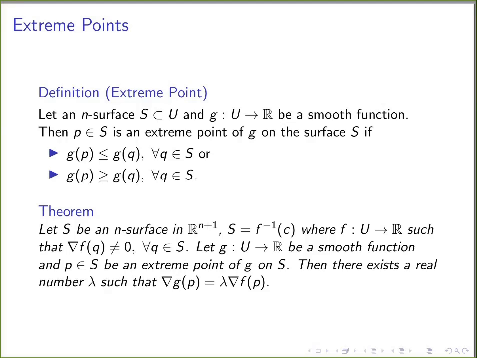So the theorem says that if P is an extreme point of g, then there exists a real number lambda such that the gradient of g at the extreme point is going to be a scalar multiple of the gradient of f at that same point. So given an extreme point P, the gradient of g at that point is a scalar multiple of the gradient of f at that point.